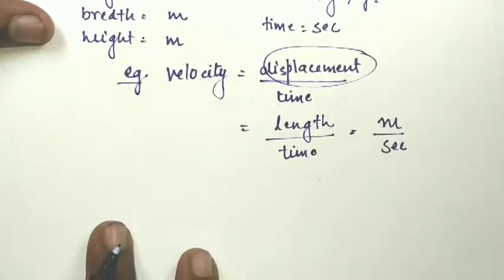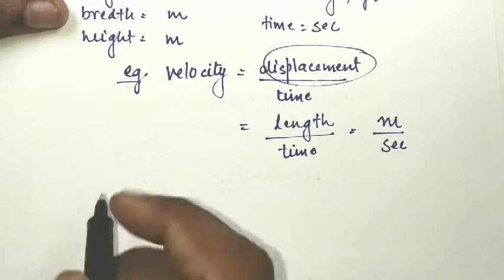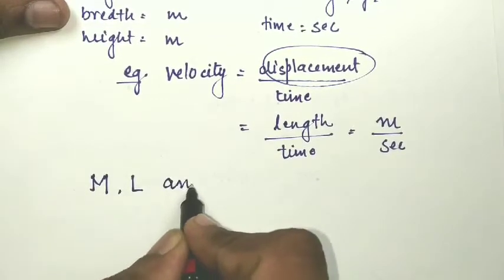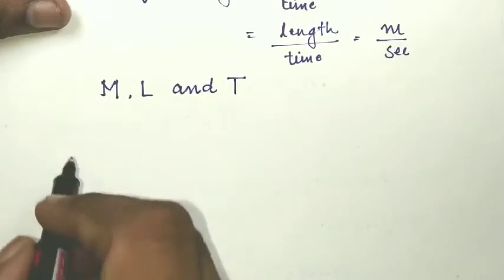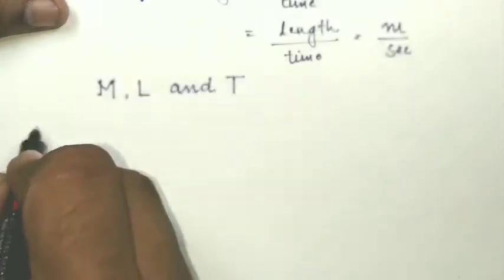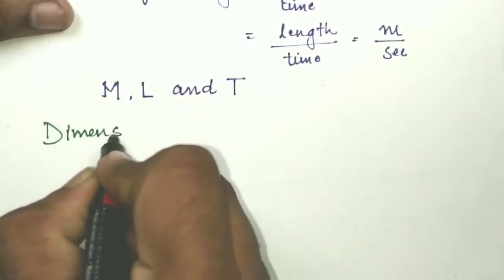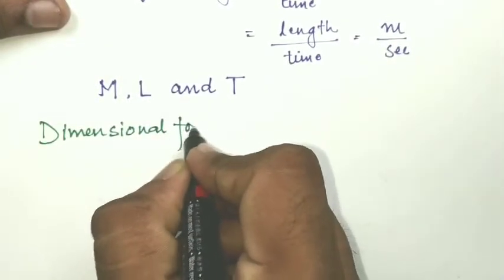And if we give the dimension of a physical quantity in terms of M, L and T, what do you mean by the dimensional formula? A new term, the dimensional formula.